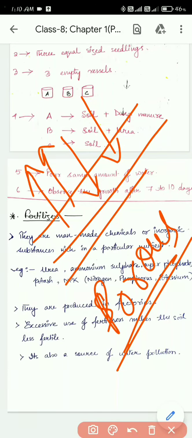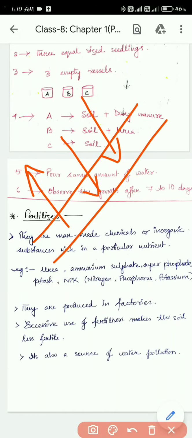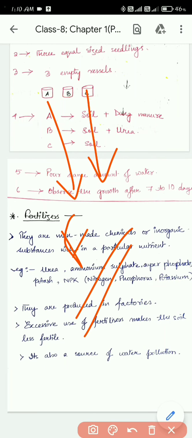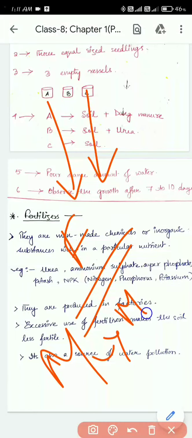Okay. The third point is it increases the number of friendly microbes. If you keep adding fertilizers, it will kill the useful microbes. And if it kills the useful microbes, it won't help in decomposition, and if there is no decomposition, then there will be no humus, no fertility. So if you add manure instead of fertilizer, the manure will help the microbes to grow, which is beneficial for the soil.